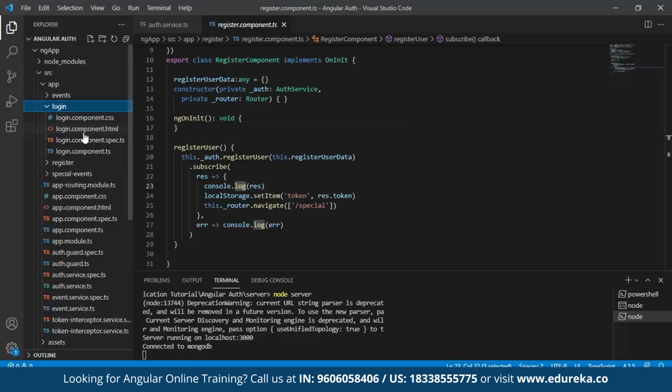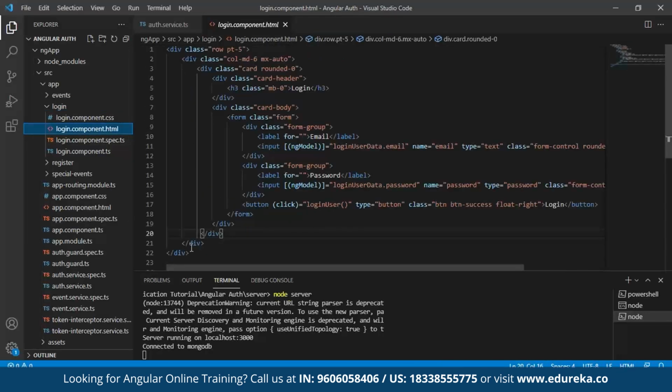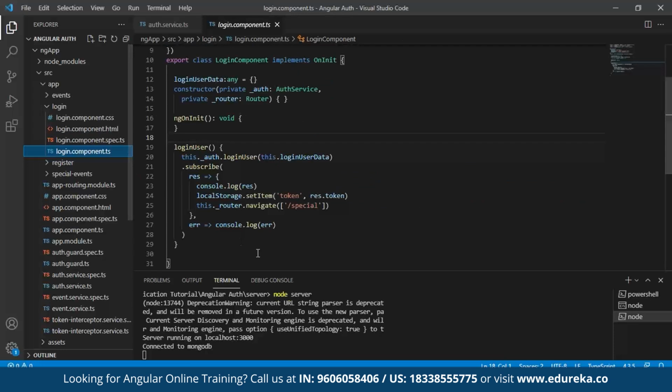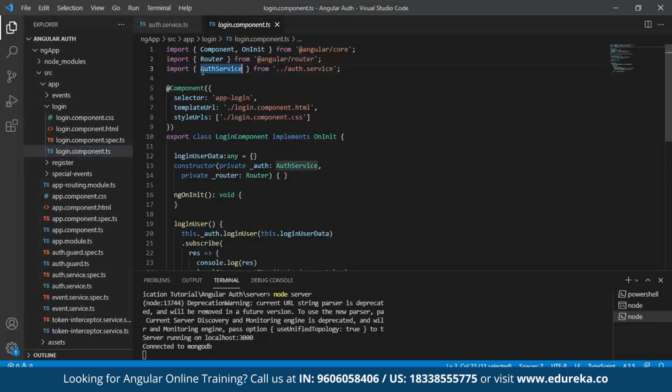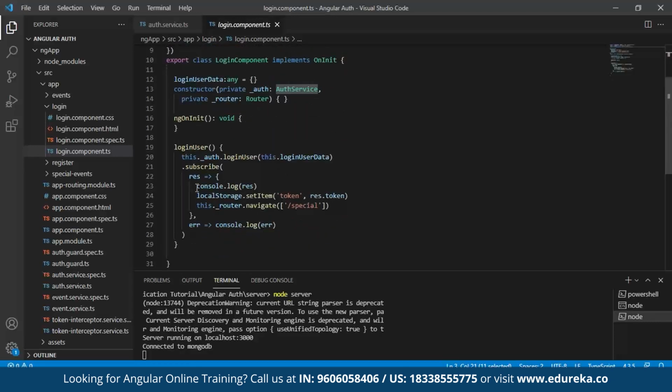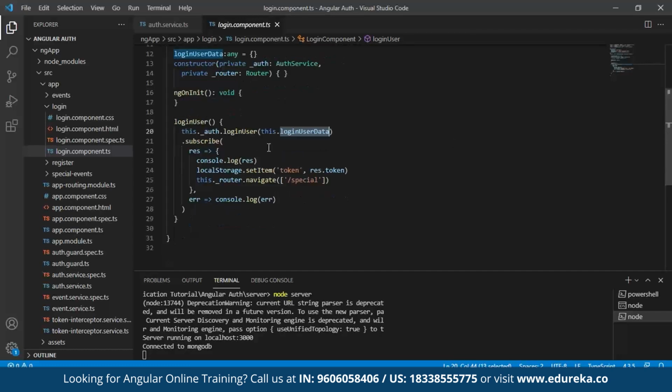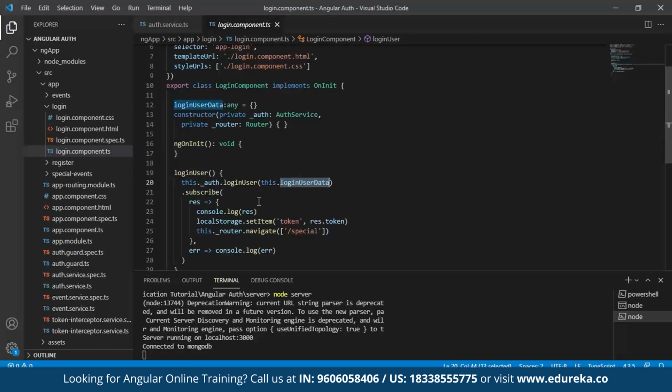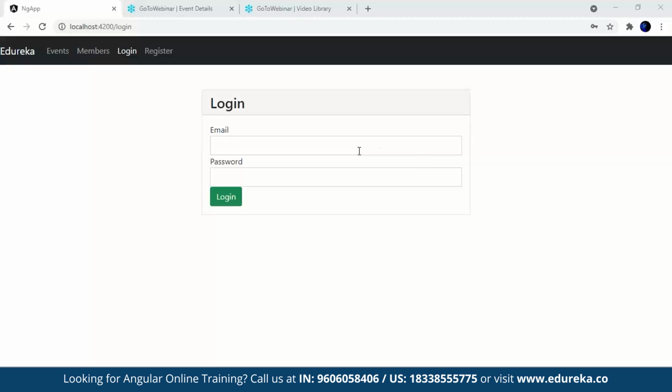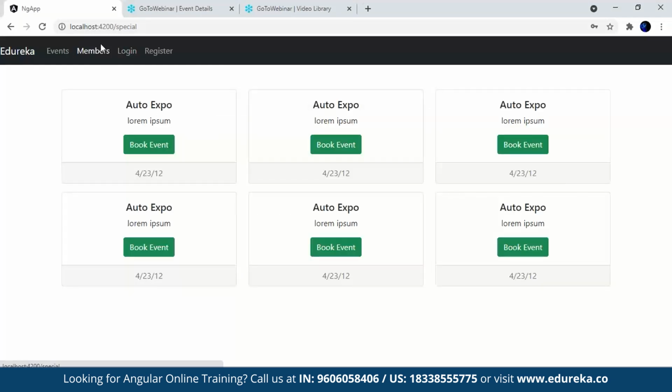Now going back to our editor, the next thing is to do the same thing as we did in register for our login. So again, if I have to walk through, use the same HTML code, the same TypeScript file, and the same authentication service. Here our redundancy can be reduced as I've used the same service as I've used for registration. The same thing I am consoling and the same user data is being used, except here it is login and there it is registration. Calling our auth service, going back to our browser and seeing, as login involves using the same data as we have used, you can see again our special events is being accessed.